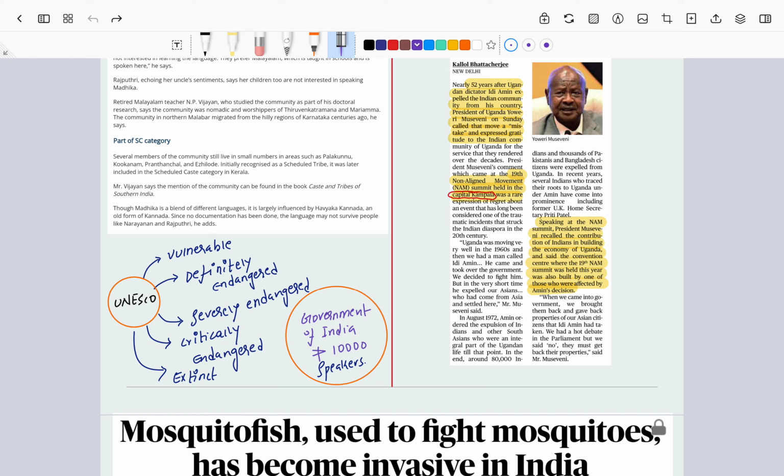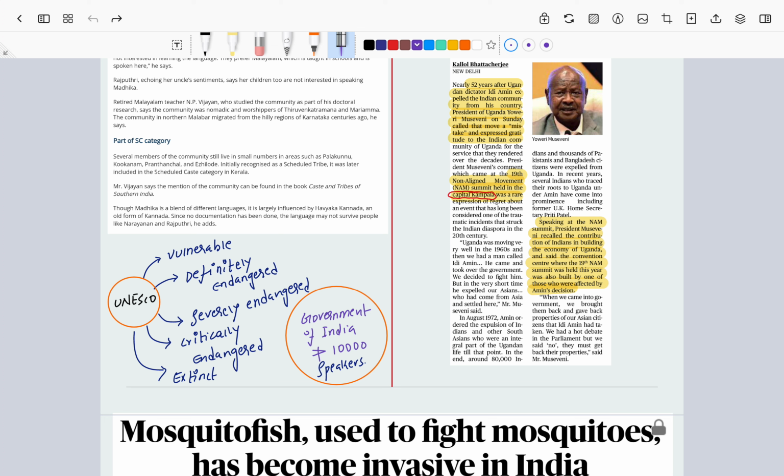Now, vulnerable, according to UNESCO, means that the grandparent generation is able to speak, the parent generation is able to understand, but the children are not able to speak the same language. Definitely endangered is where the grandparents are able to understand and speak the language, but the parents are not. Severely endangered is where the children are left out from speaking the language.